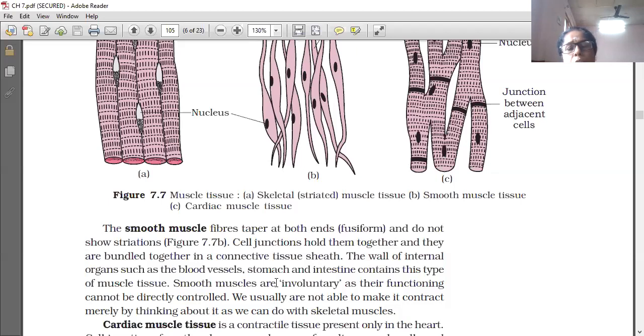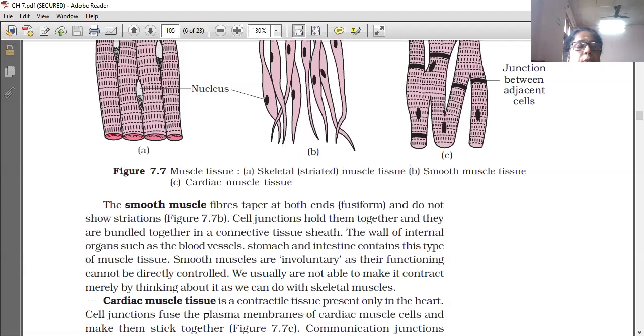We usually are not able to make it contract merely by thinking about it, as we can do with our skeletal muscles.